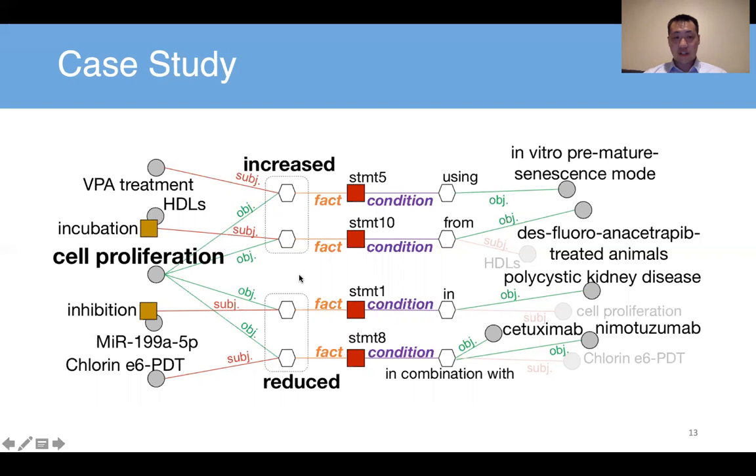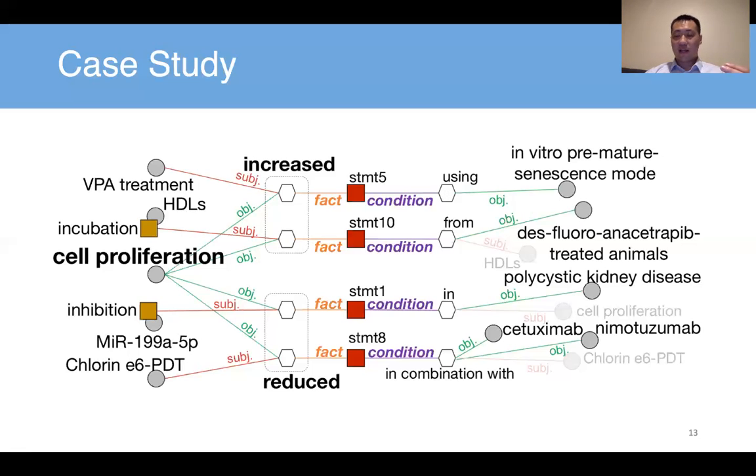Two different kinds of relations connect to different subjects and have different impacts on cell proliferation. And each of the statements was observed under different kinds of conditions, right? So this is pretty informative to help the scientists understand.